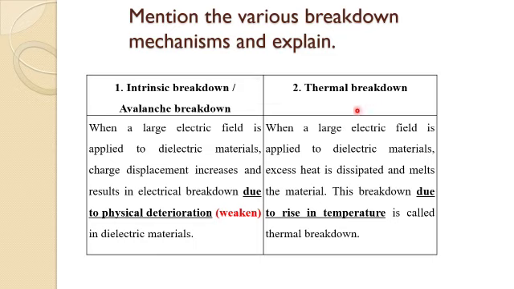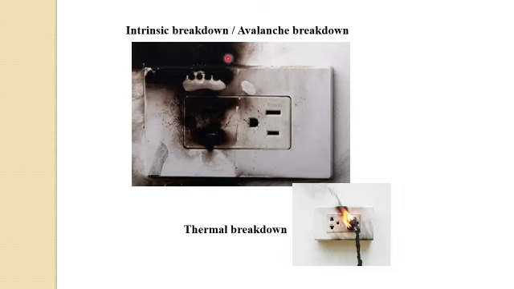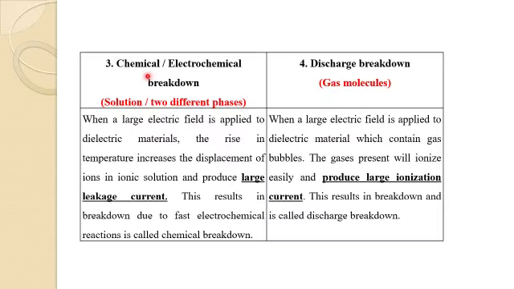Here, when a large electric field is applied, more current flows, so the excess power or energy is dissipated in the form of heat, which can melt the dielectric material. Such a breakdown due to a rise in temperature is called thermal breakdown. These pictures clearly show the difference in breakdown at the same point but due to two different mechanisms, the avalanche breakdown and thermal breakdown. The third type is chemical or electrochemical breakdown.